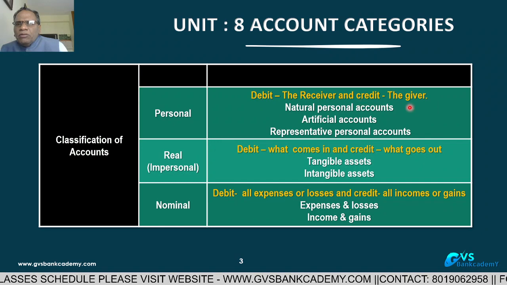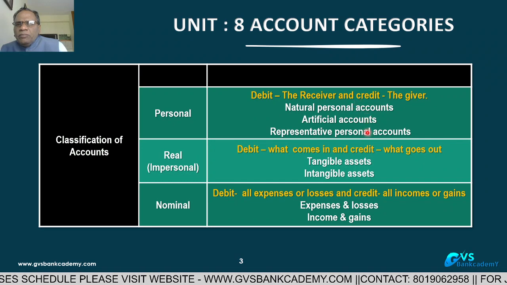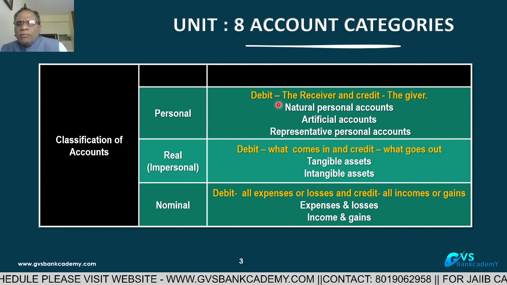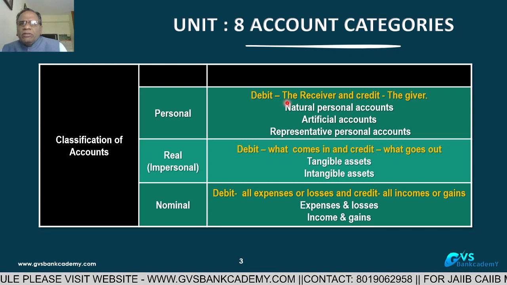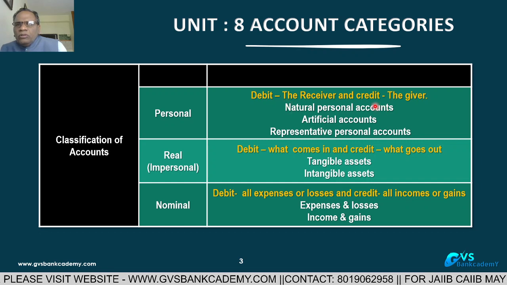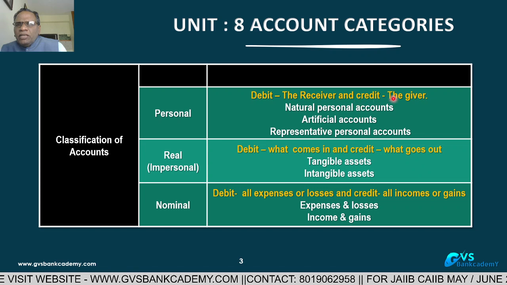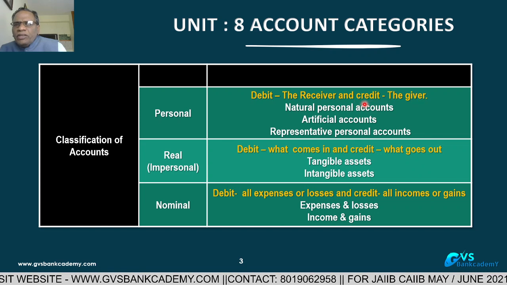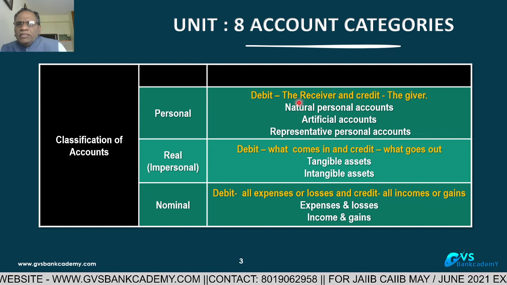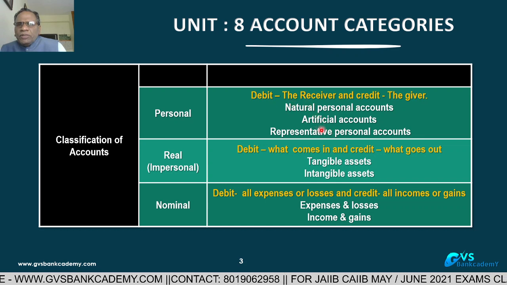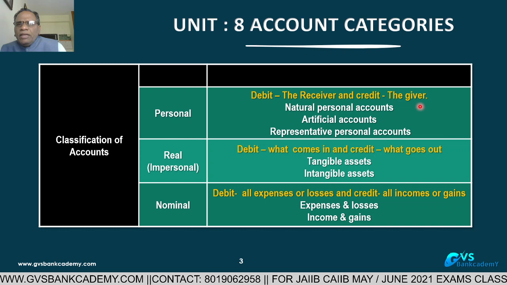In all personal accounts, when a party is depositing money, what you have to do? His account is credited and your bank cash account is debited. Now, second example, the party is withdrawing the money. So the party is the receiver. Debit the party's personal account and credit your cash account.